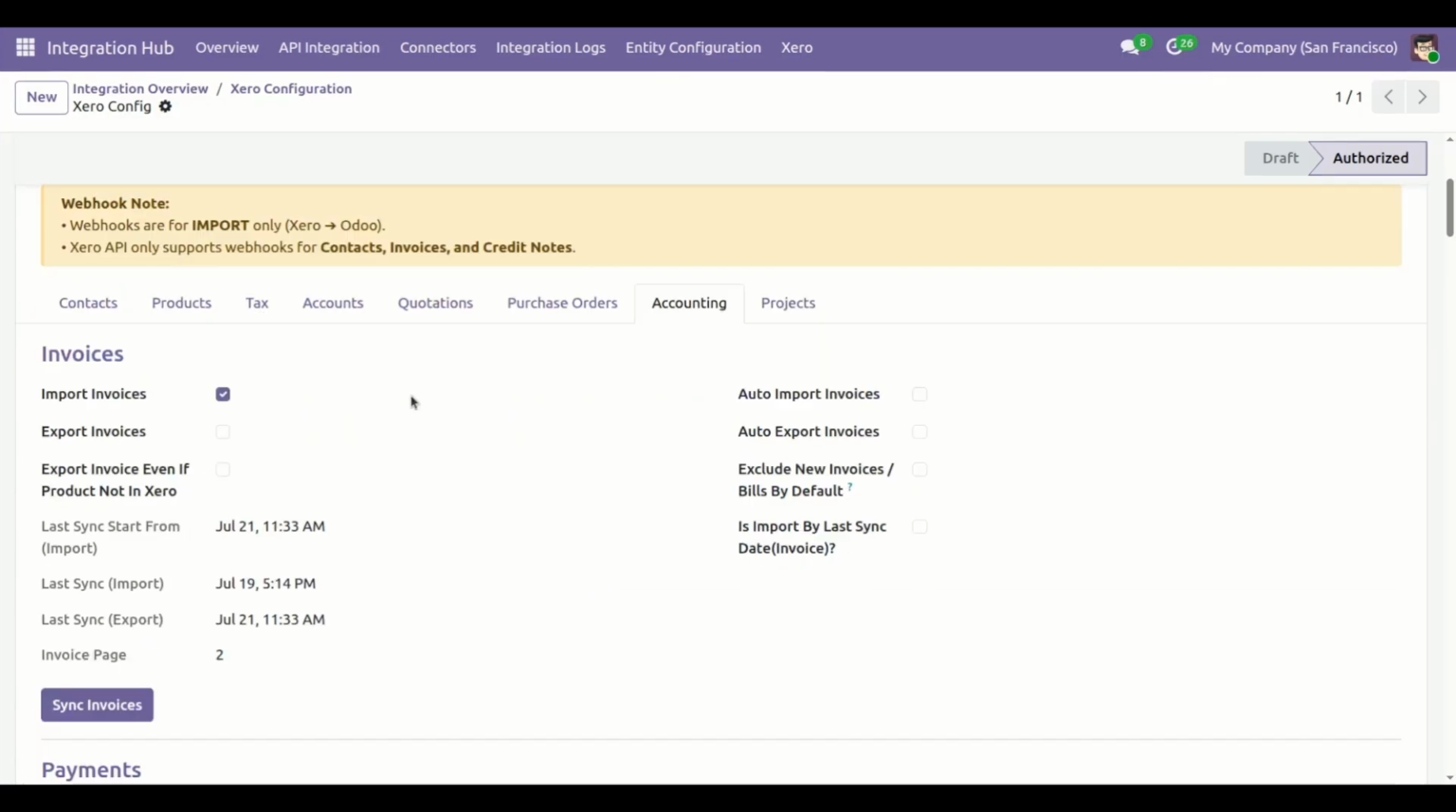Now if you do not want to do import invoice and export invoice operations manually using the sync invoice button, click this auto import invoice boolean and auto export invoice boolean. It will automatically import and export invoice via cron.